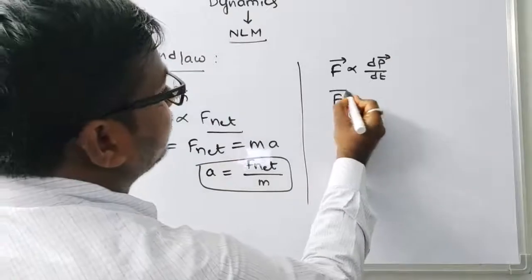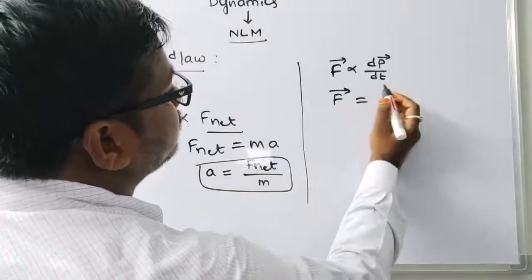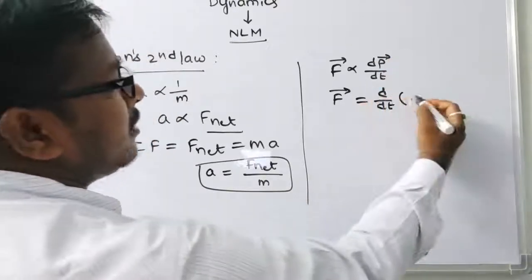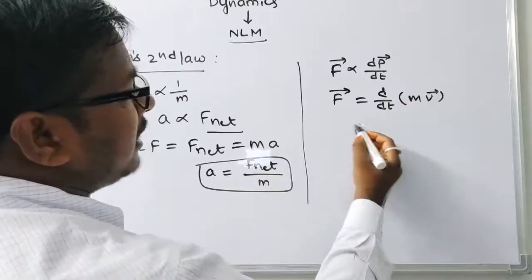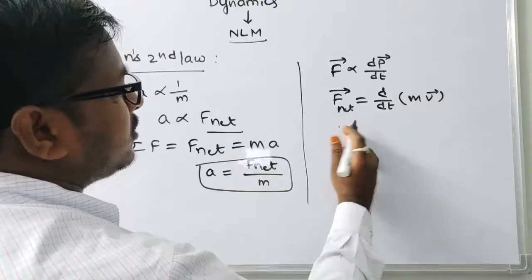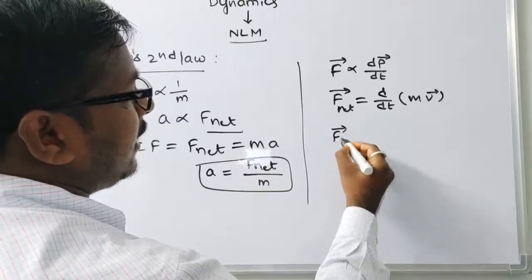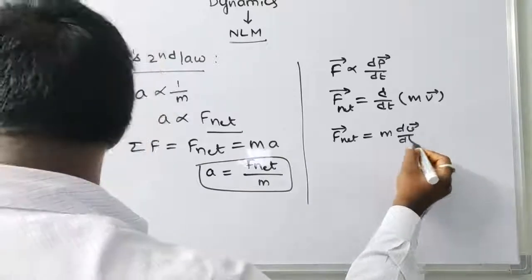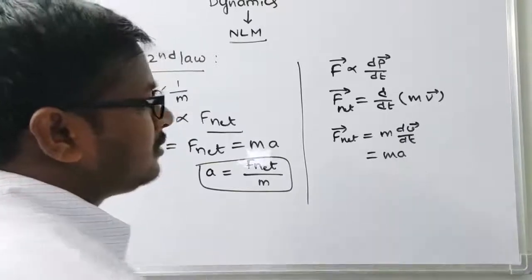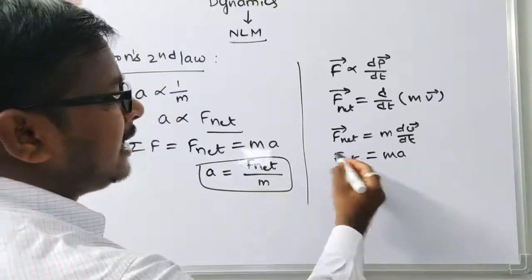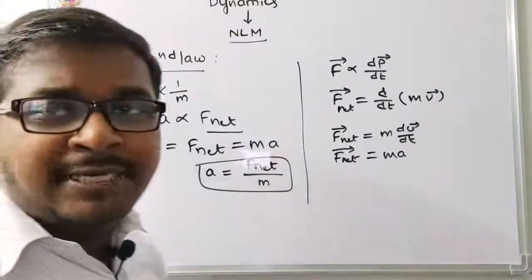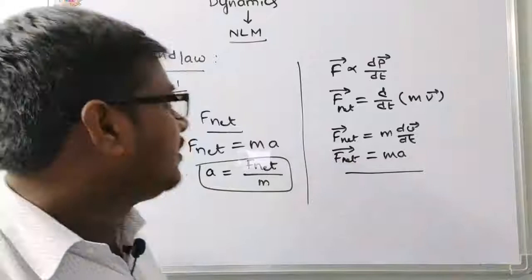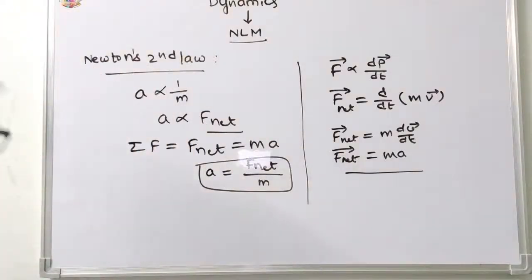F bar is equal to d by dt of the linear momentum, m into v bar. That is the net force or resultant force. F net is equal to m, which is constant, times dv by dt, that is equal to m into a. The net force acting on a body is equal to the product of mass and acceleration. F net is equal to ma. This is Newton's second law.